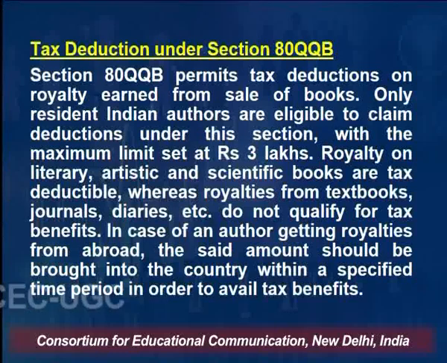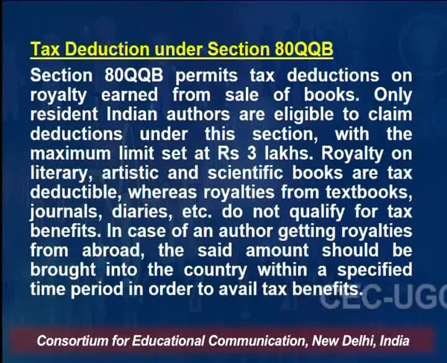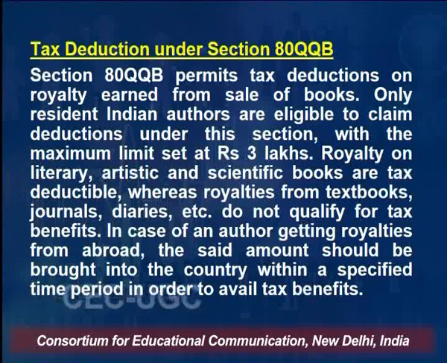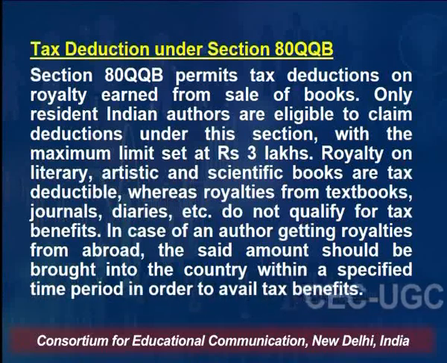Tax deduction under Section 80QQB: this section allows a deduction on royalty earned from the sale of books. You are an author, writing books which are of a literary nature, of a scientific nature, or of an artistic nature. Then the royalty which you receive, up to a limit of 3 lakh rupees, is deducted from your total income for the purpose of calculating taxable income.